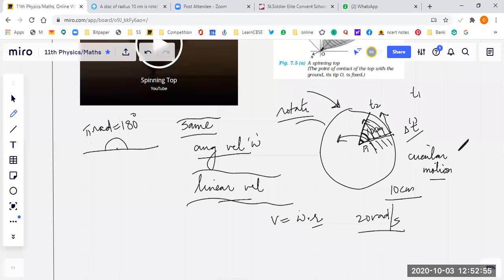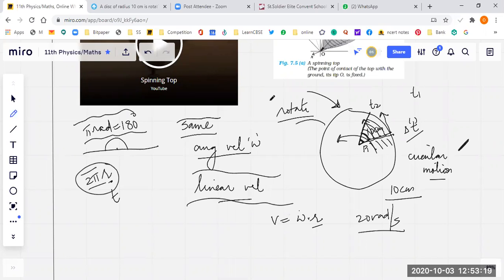This is the relationship between degrees and radians. 360 degrees equals 2 pi. That's why we say the circumference of a circle is 2 pi r. 2 pi r is a distance. So angle into radius, if I divide by t, becomes omega r.